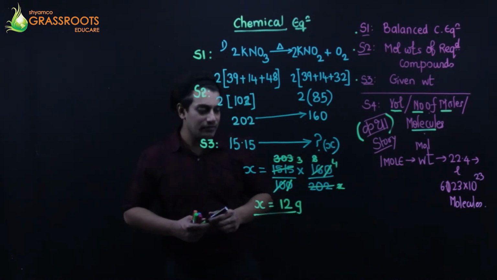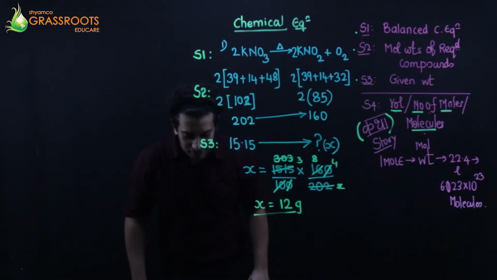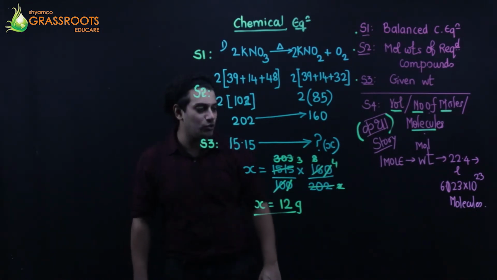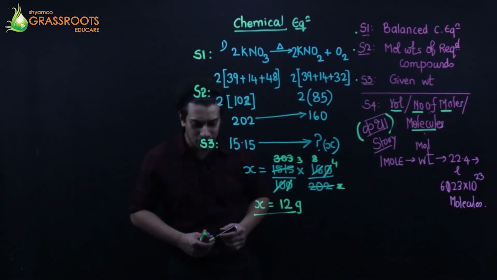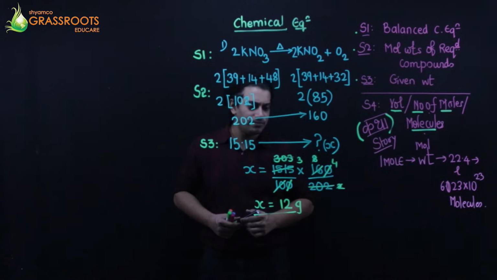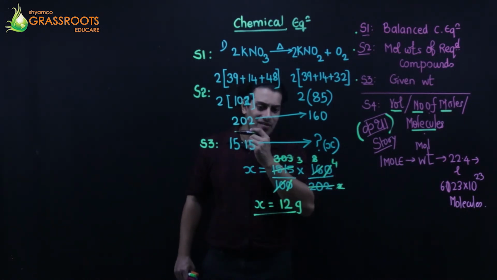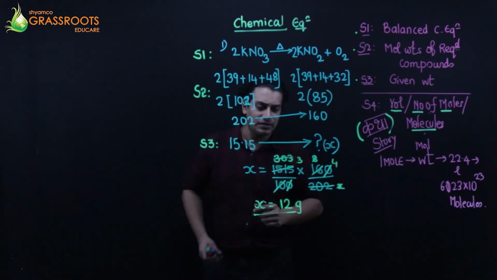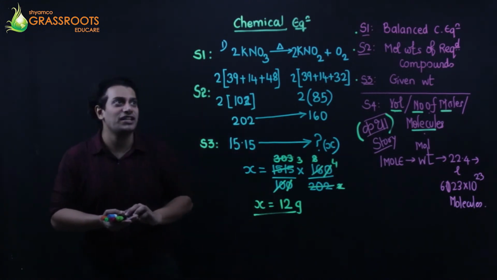Okay. Is this calculation correct? I hope so. Wait. 1515. I'll just check the calculation into 160 upon 202. Yeah, sounds perfect. In my calculation, 101 twos are, 101 threes are, right? Okay, that's it. 12 grams. Hope so it's the correct calculation. Next, going on with the next question.